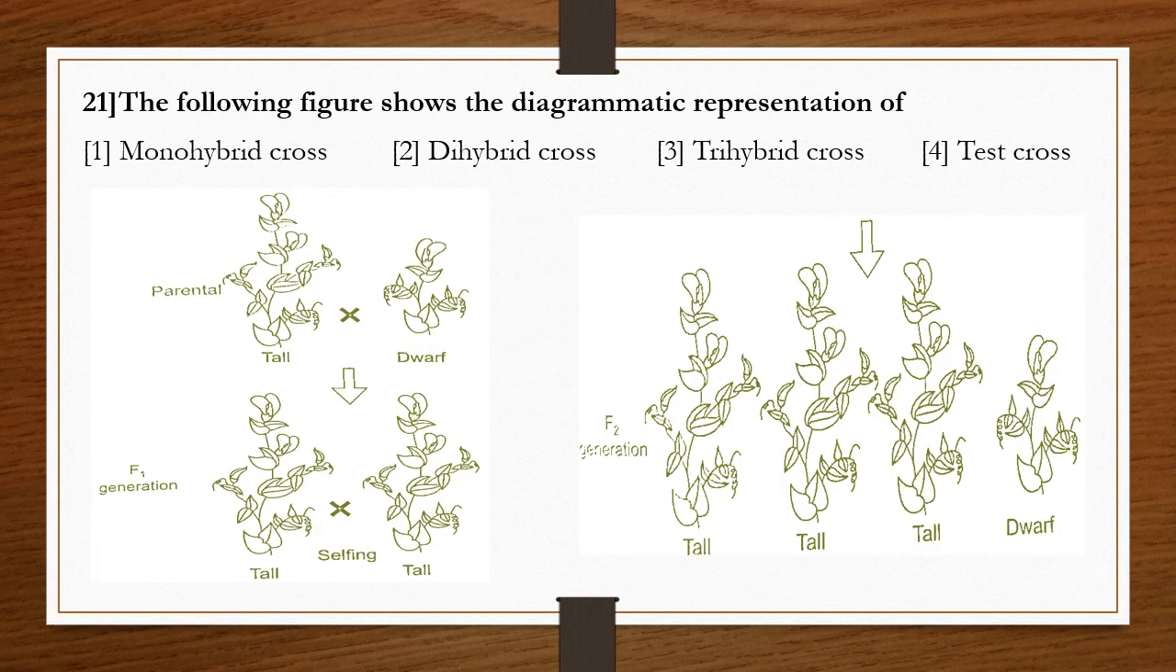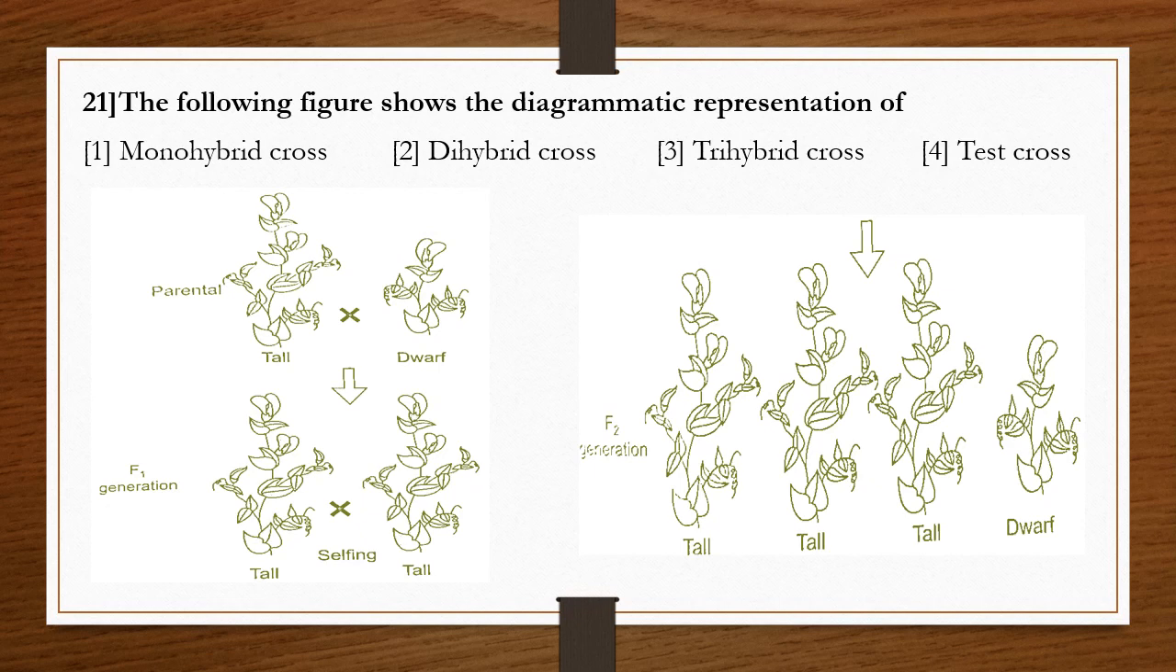Question number 21. The following figure shows the diagrammatic representation of: 1. Monohybrid cross, 2. Dihybrid cross, 3. Trihybrid cross, 4. Test cross.